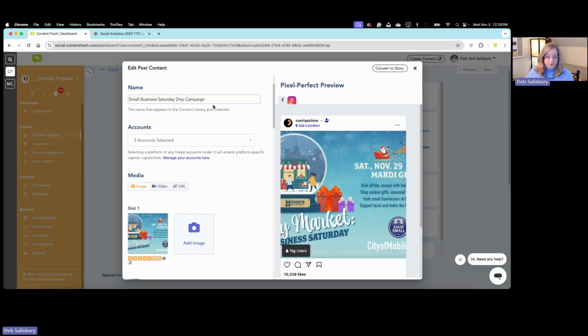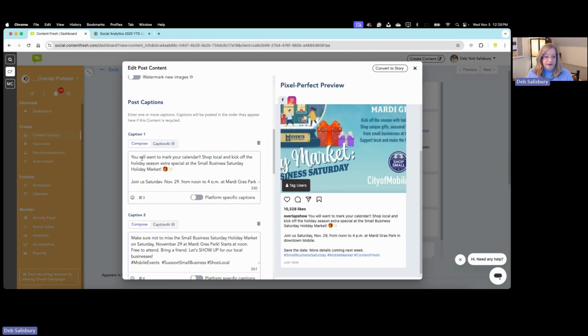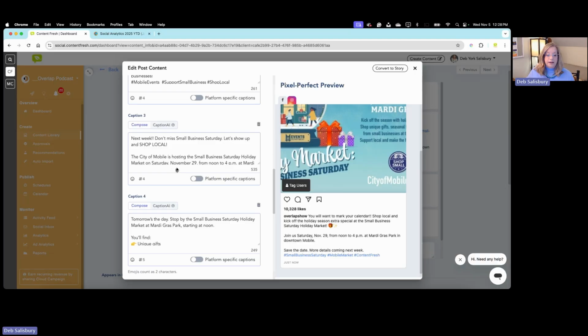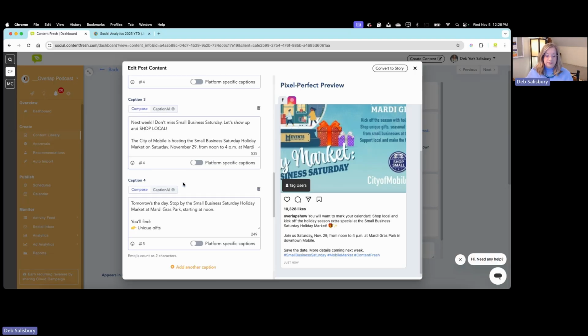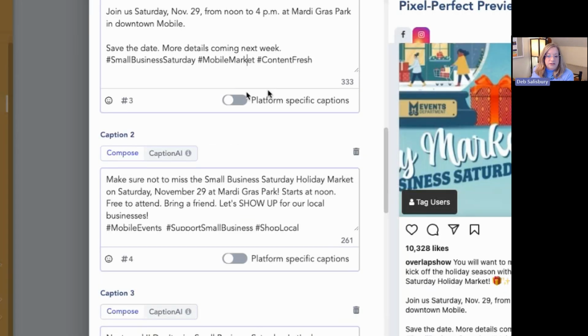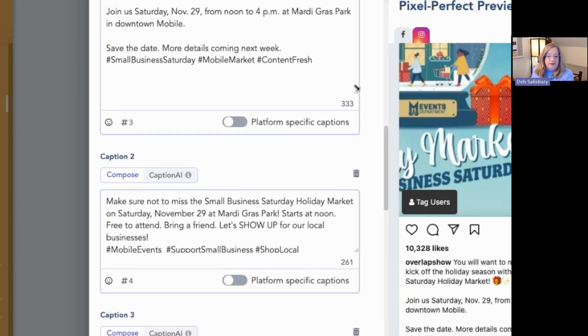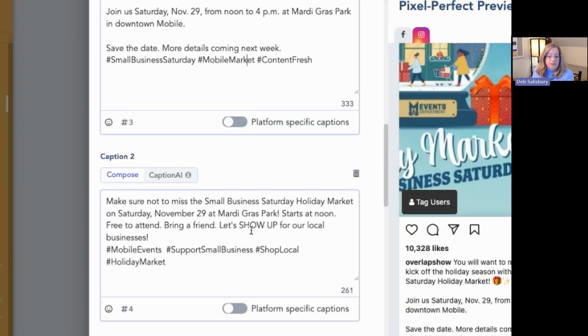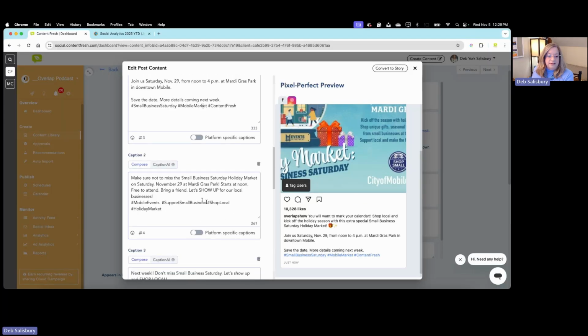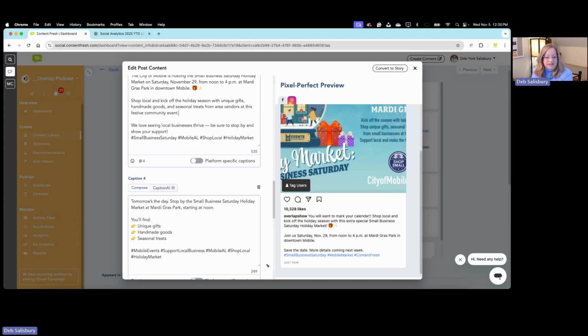First, we labeled it, added our graphic. We've added our 4 captions. So we've got 4 weeks before this event happens. As you're using the Content Fresh platform, you may not notice, but this little anchor here, those 2 lines allow you to expand the look, so you can make sure you're not missing anything in the caption if part of it isn't showing. And we've done this.